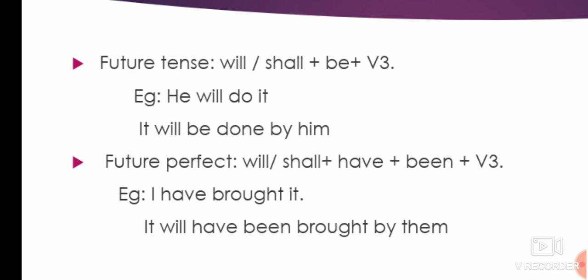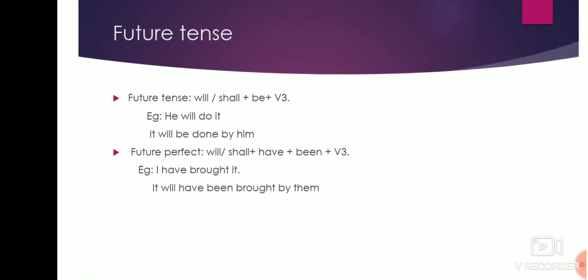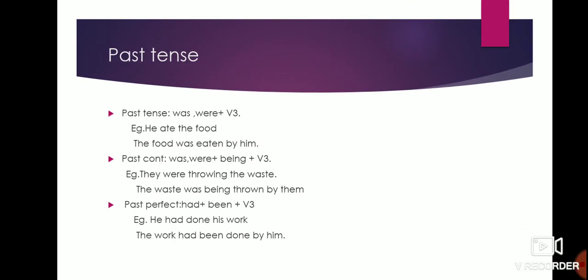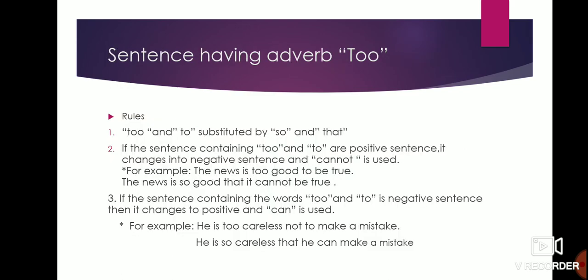So these three sets of rules you have to understand, remember and note down, then only you can do the transformation well. So remember this and use it properly. Before this, you have to use active passive, interchange of degree of comparison, and then adverb. Okay, thank you.